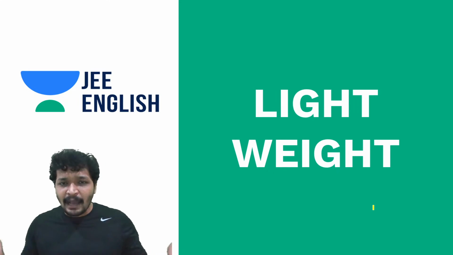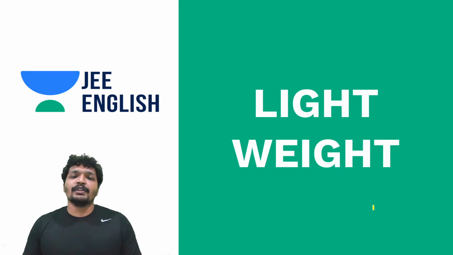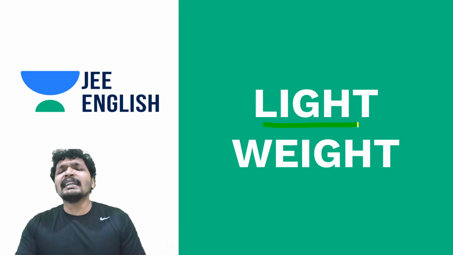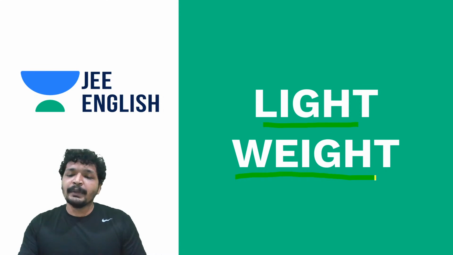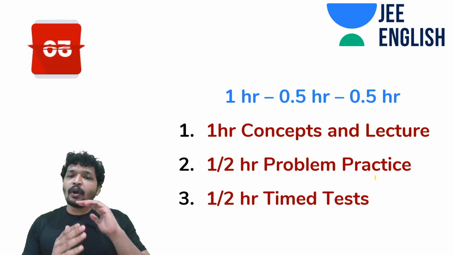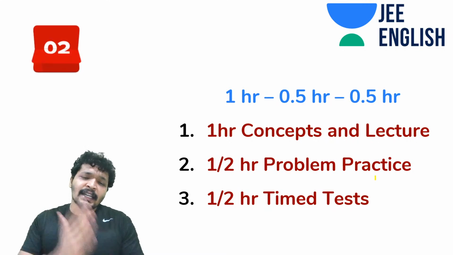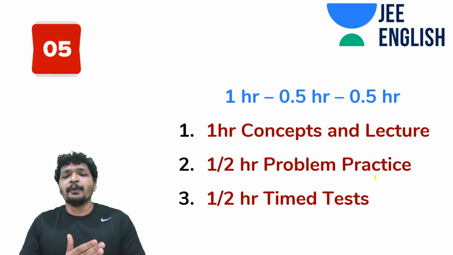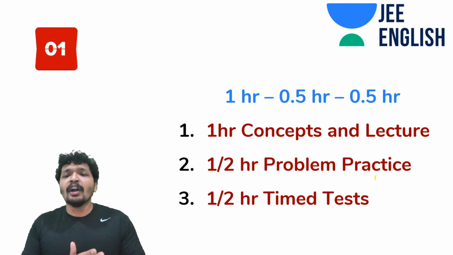Lightweight, sometimes it will be damn easy. Sometimes you never know what is going to happen. So you will keep some time for lightweight, a little less than heavyweight. That would be anywhere around just 2 hours. Okay, 2 hours of your day. I mean every day for the next 30 days. You are going to spend 4 hours every day on heavyweight and 2 hours every day on lightweight.